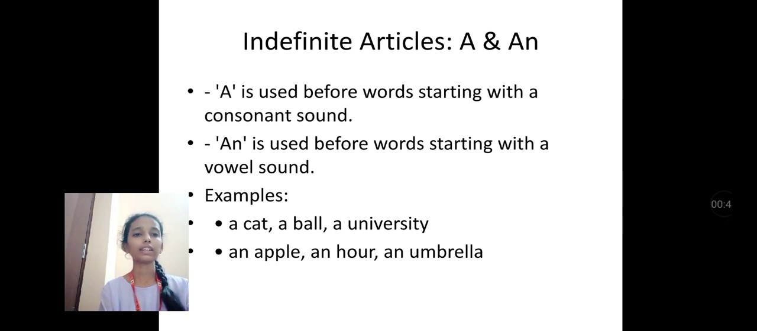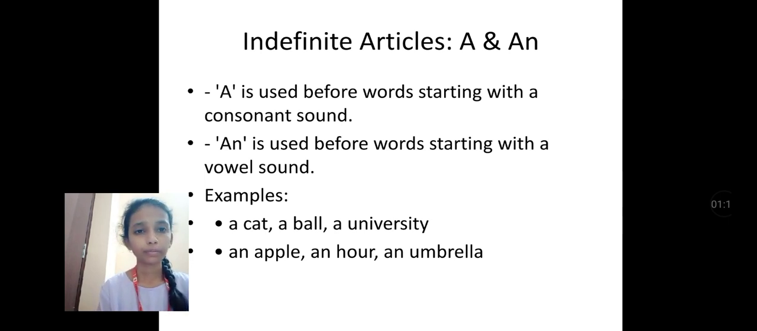Indefinite articles: a and an. A is used before a word starting with a consonant sound. Consonant sounds here are kha, ga, ja, cha, and so on up to ha. Here consonants means not English consonants, they are Telugu consonant sounds. An is used before a word starting with a vowel sound, and vowel sounds here also means Telugu vowel sounds, and so on up to ow.